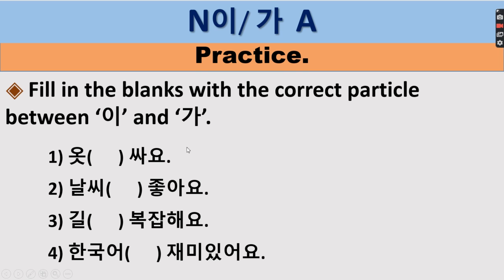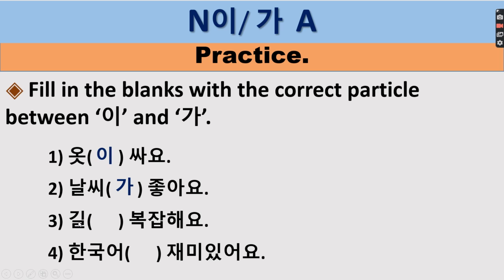Next, let's try to take a look at fill in the blanks, choosing the correct particle between 이 and 가. 옷, you know already it's dress, so what will it be? Kuan man ni consonant, so it will be 이. 옷이 예뻐요. Next, 날씨, weather. 날씨가 좋아요.